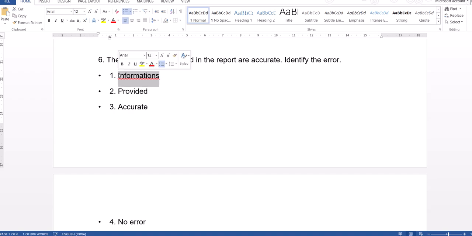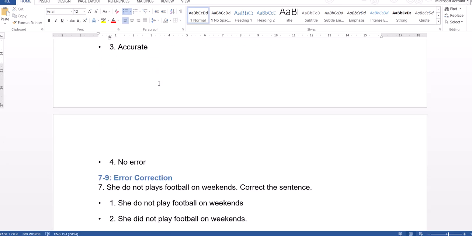Information is an uncountable noun, so it should always be expressed in the singular form only. So you should always say information. Information is an uncountable noun and does not have a plural form. Always information is correct. So that is the reason here information singular.